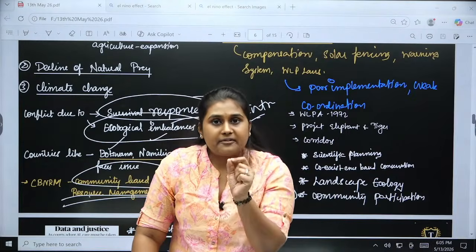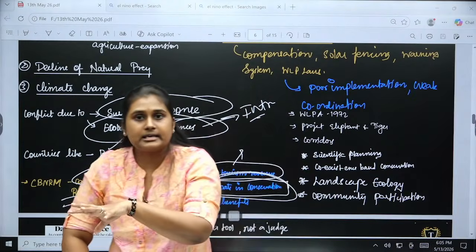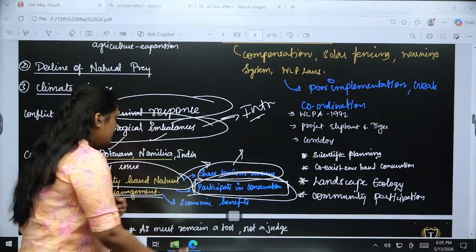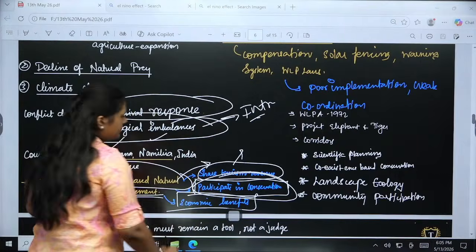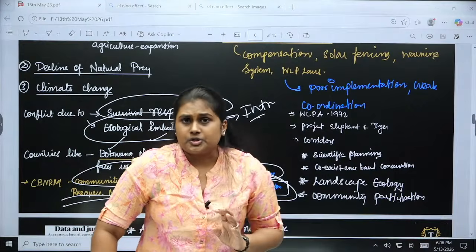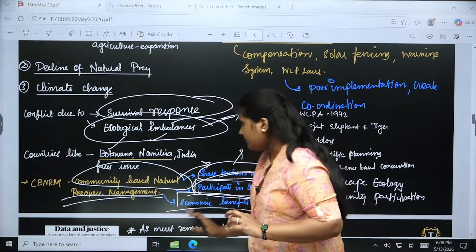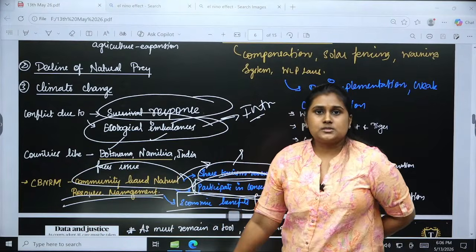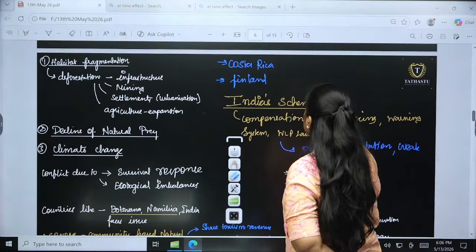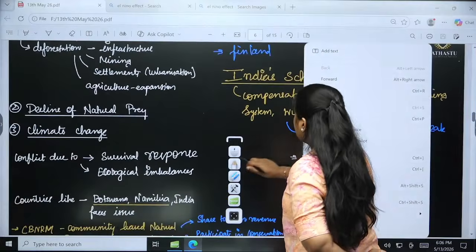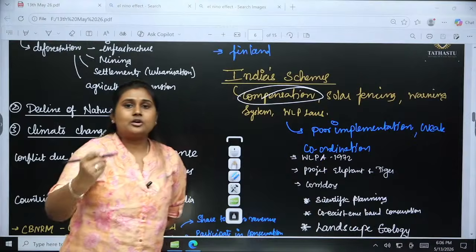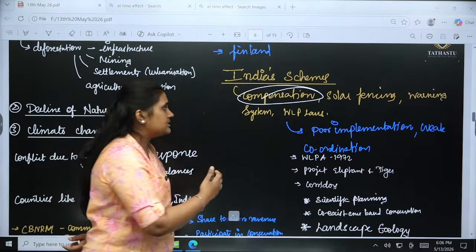Okay, so having better knowledge and applying it in a better way, that will give us what? A better result. Okay, when it comes to the next one, they have economic benefits also, like they will be given multiple job opportunities as well. So it is encouraging them to have better resource management. Okay, but when it comes to India, India's schemes, like we have a compensation scheme. If there is any loss of life or loss of crops, we are giving compensation.